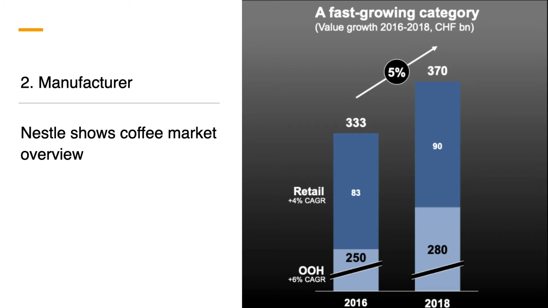Second category is from manufacturers or distributors. Nestle is the world's largest coffee roaster. Starbucks, which was a small local coffee shop when Howard Schultz visited in 1981, generated more than $26 billion in 2019. This bar graph was provided by the Nestle Business Presentation showing a coffee market overview.